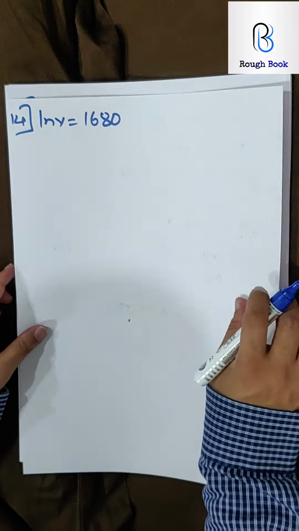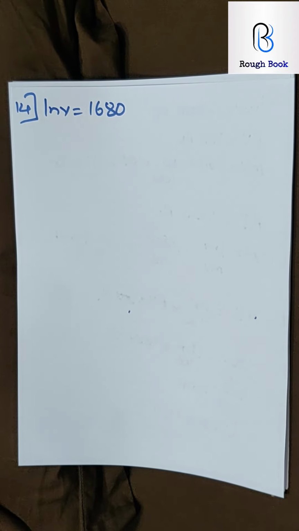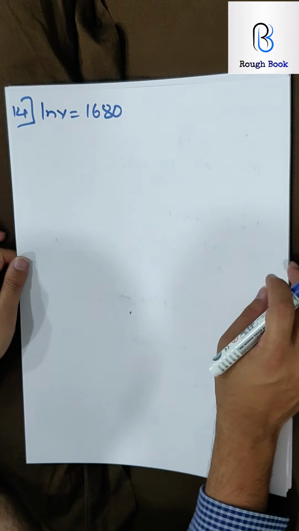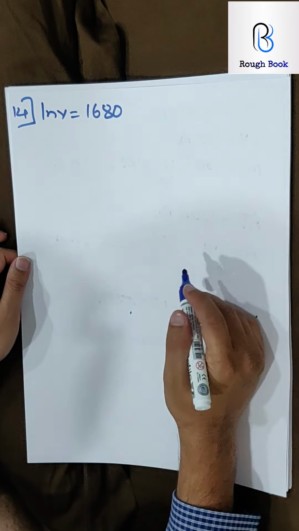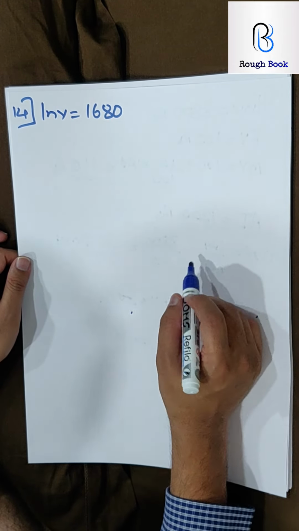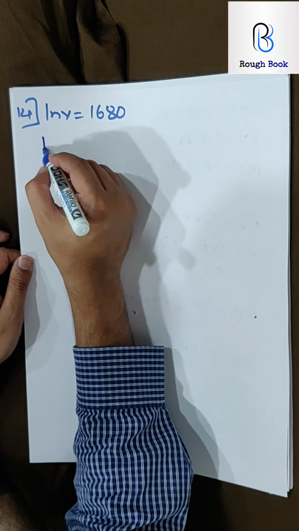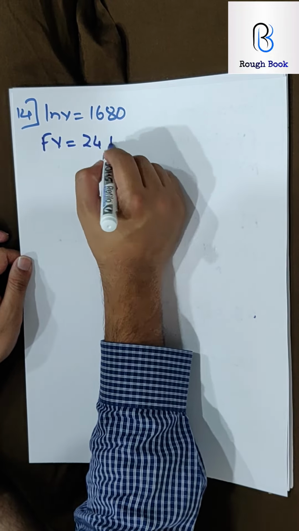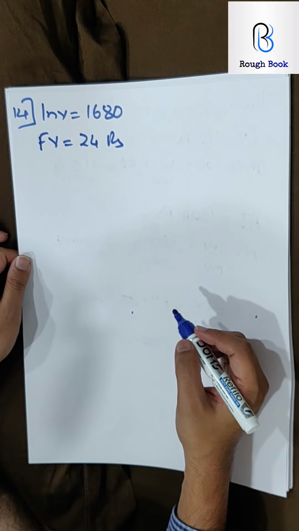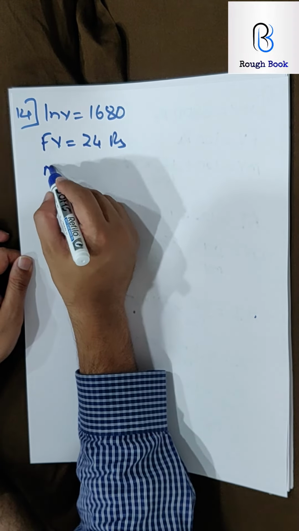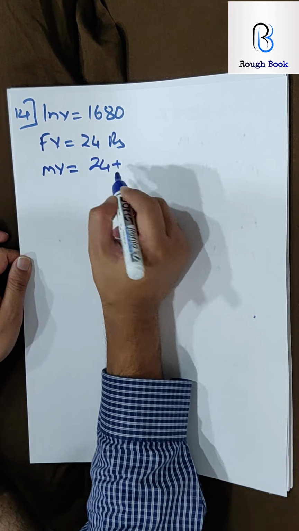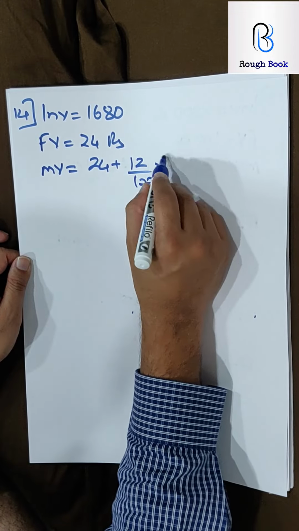I want you to try sum number 14 now. 14 is slightly different. Answers are also different, I know, but we'll get a good experience. A man invests 1680 in buying shares of nominal value 24. Nominal value, face value 24 rupees. Selling at 12% premium. So market value is 24 plus 12% of 24.